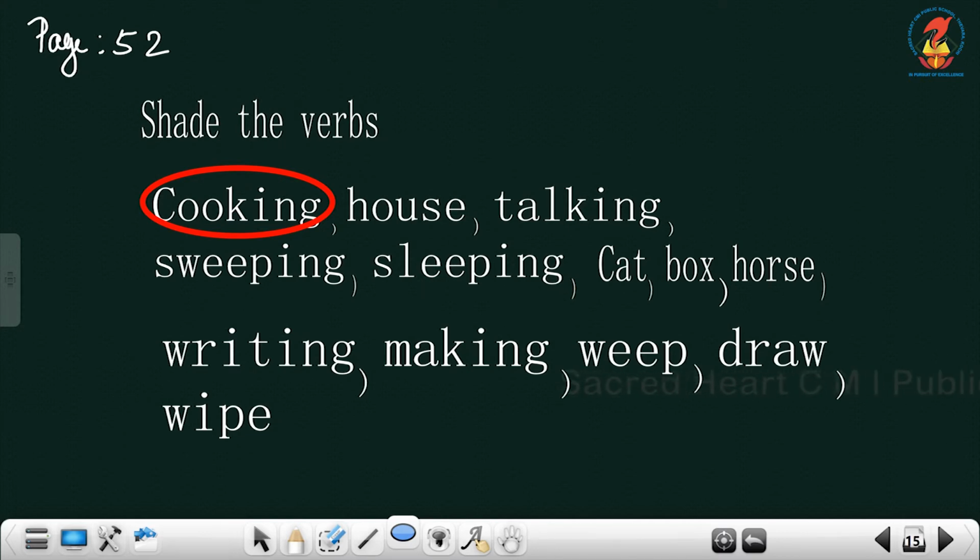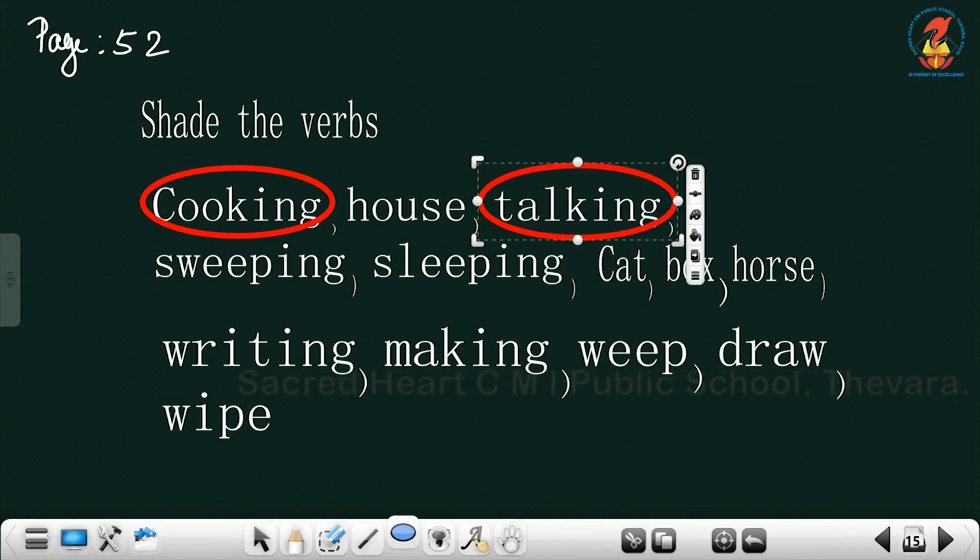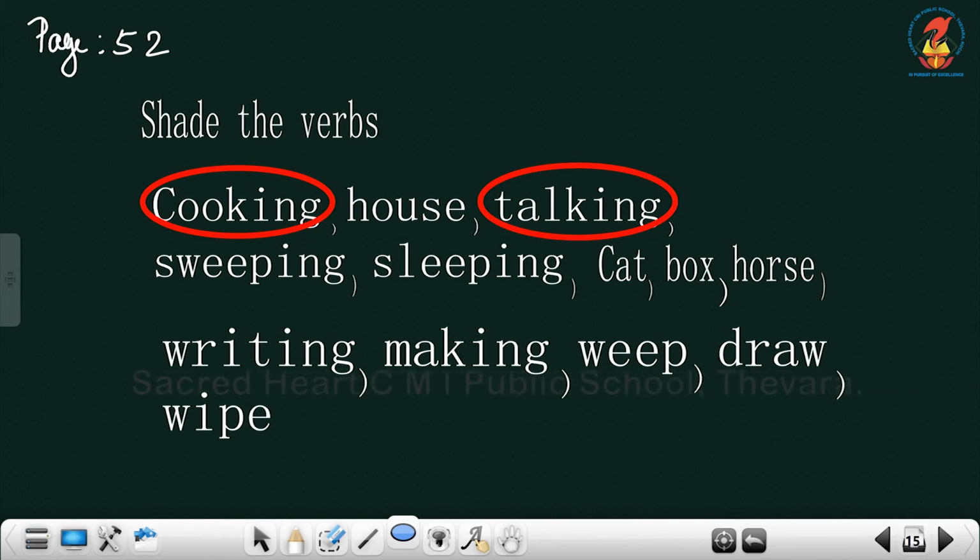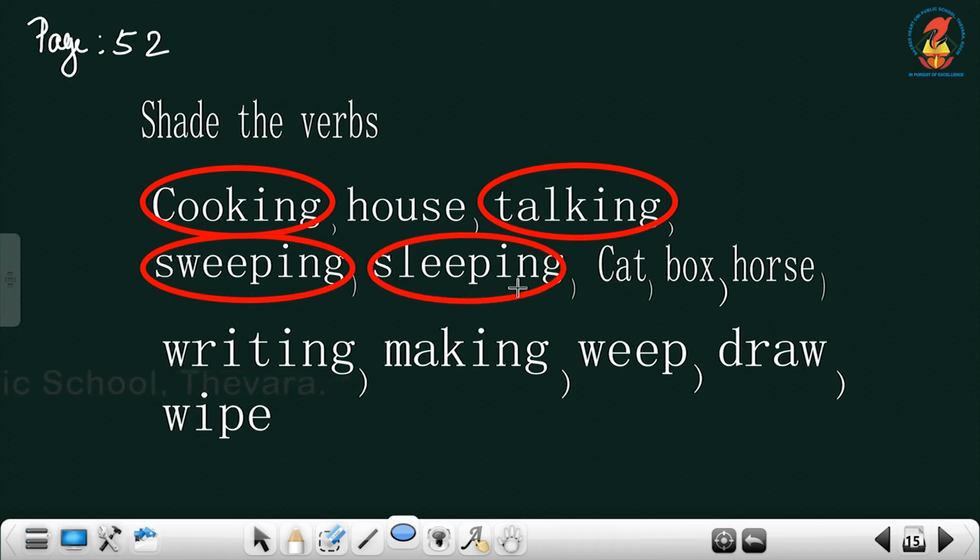Then next, talking. Yes, talking is a verb. Sweeping. Yes, sweeping also is a verb. What about sleeping? Yes, that's also an action. Sleeping is an action, so that's also a verb.